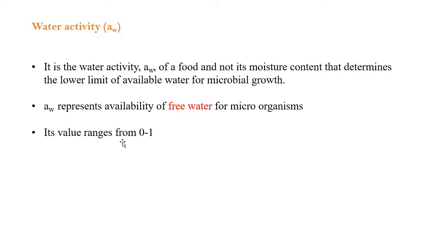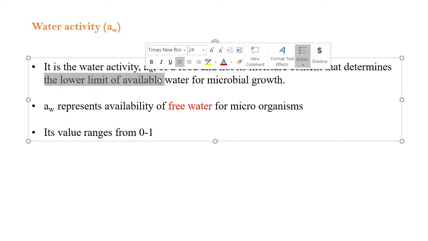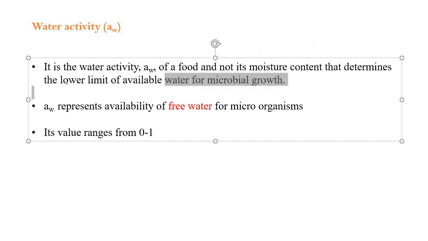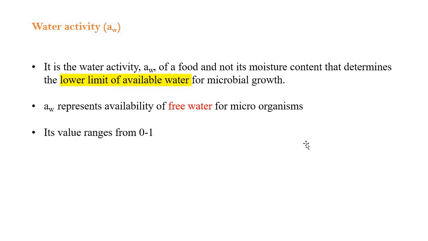That is your water activity, that is free water. It is the water activity of a food, and not its moisture content, that determines the lower limit of available water for microbial growth. What is this? Lower limit of water available for microbial growth. That is your water activity.